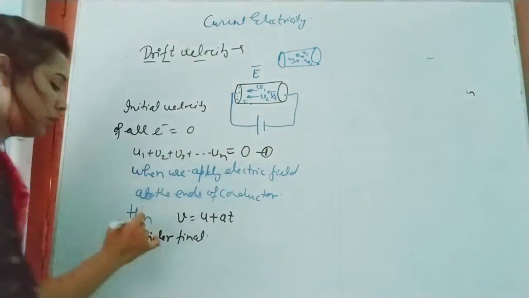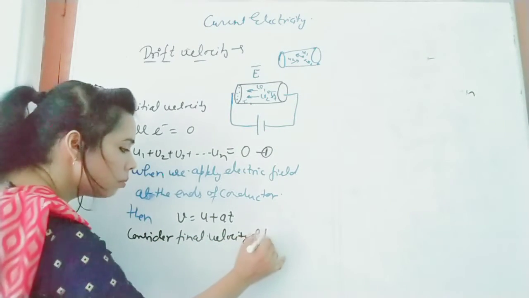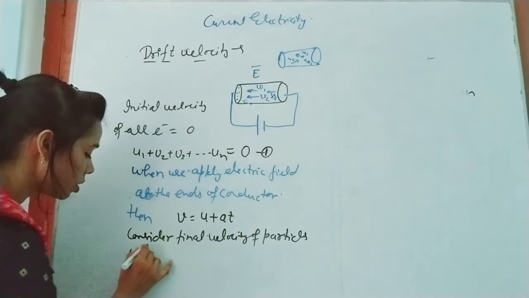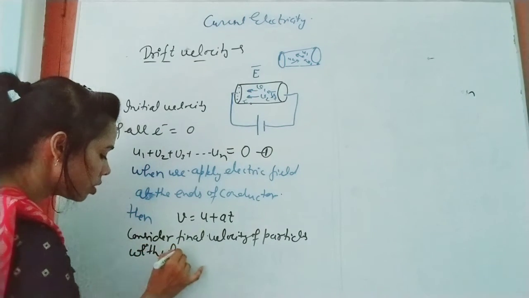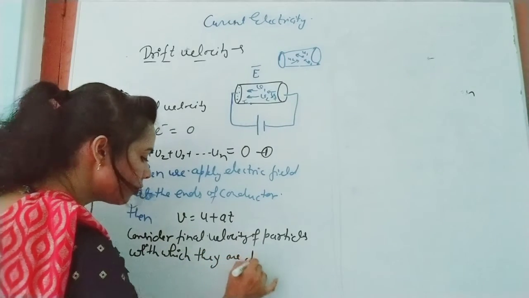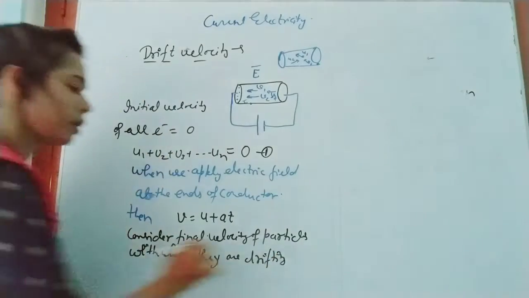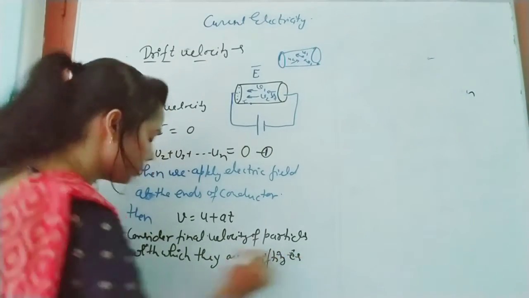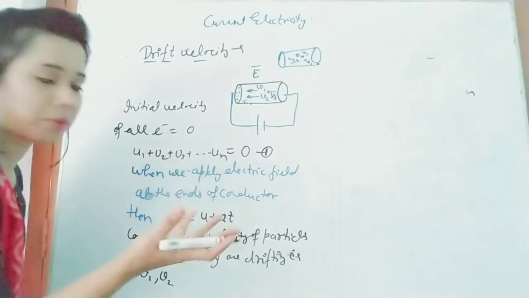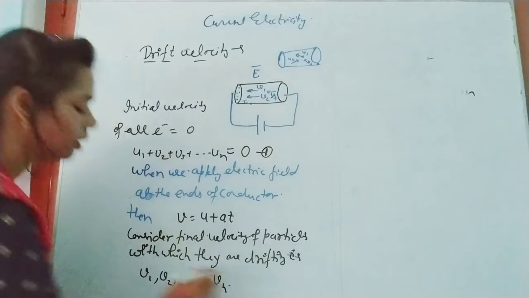Consider the final velocities of particles with which they are drifting as v1, v2, v3 up to vn for n particles. For different particles it may be different.